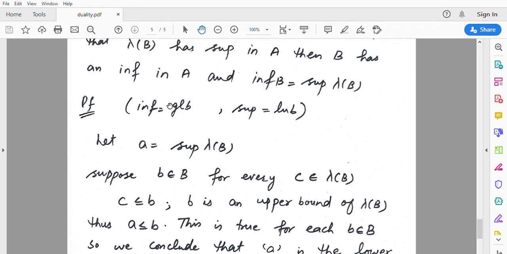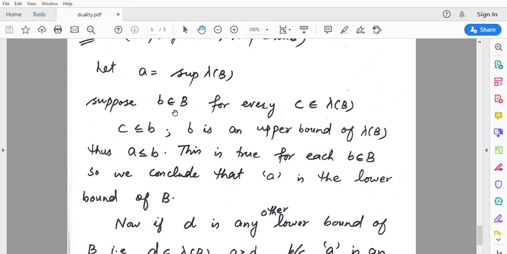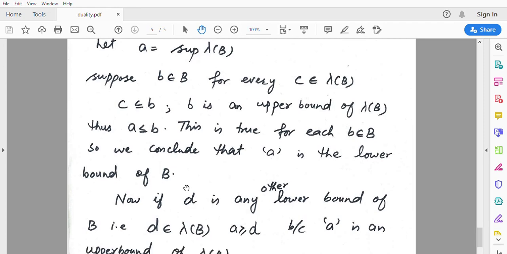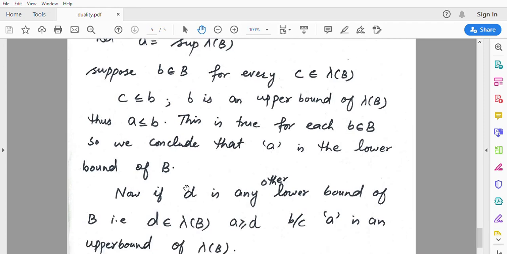Infimum means greatest lower bound. We have proved that A is a lower bound of B. Now we have to show that A is the greatest lower bound, and then we are done. So we have to show that A is the greatest among all the lower bounds.